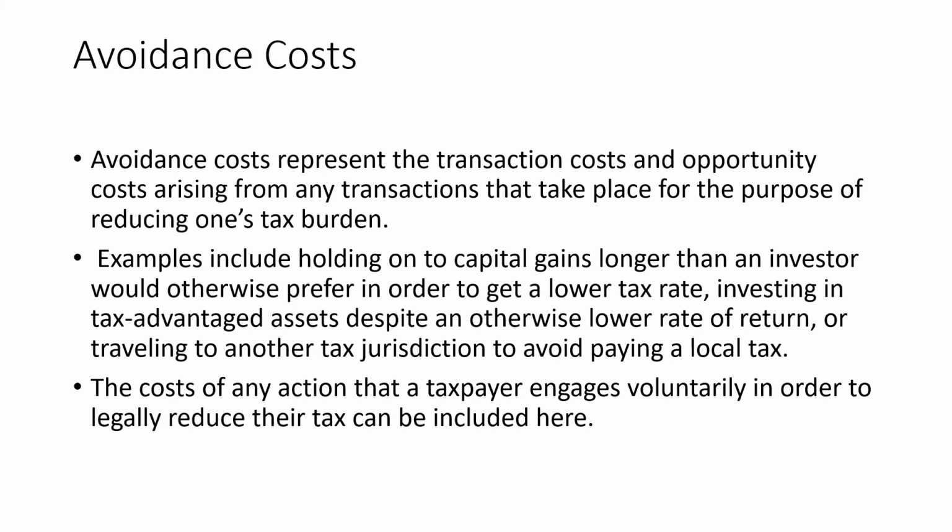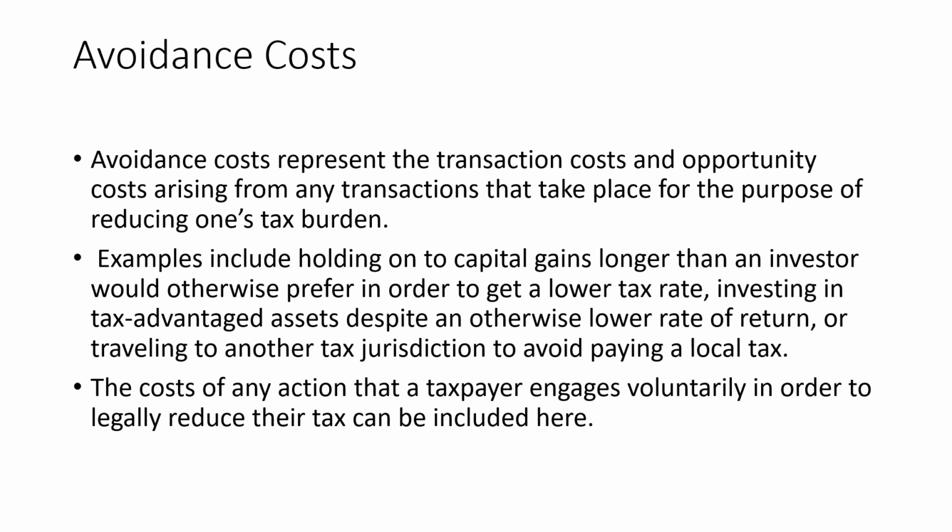So examples here, and that will make you incur some cost, and this is known as avoidance cost. You are trying to avoid your tax, and as a result of that process you are incurring some cost, and that is known as avoidance cost. Examples would include holding on to the capital gains longer than the investor would otherwise prefer in order to get a lower tax rate.